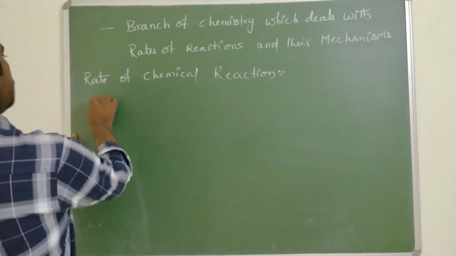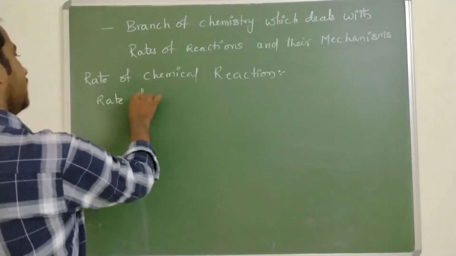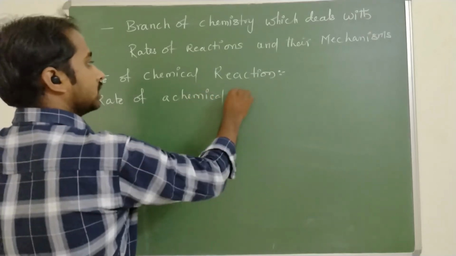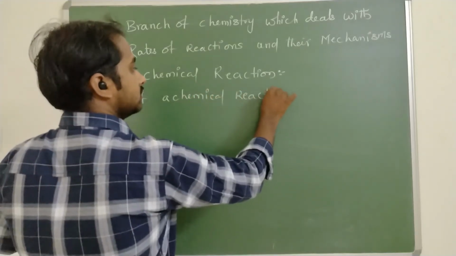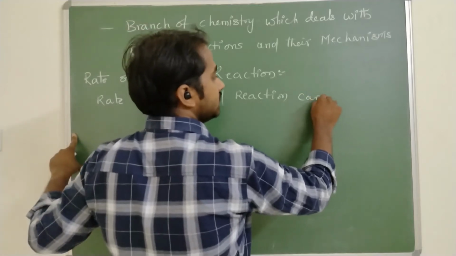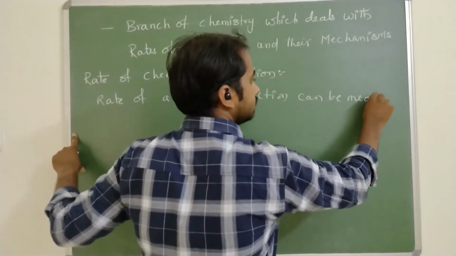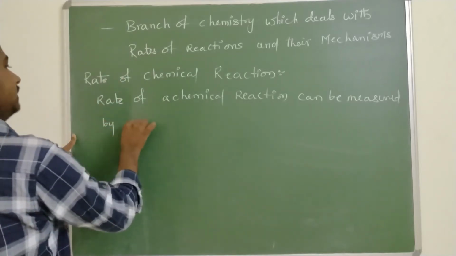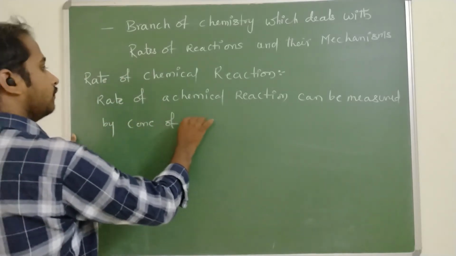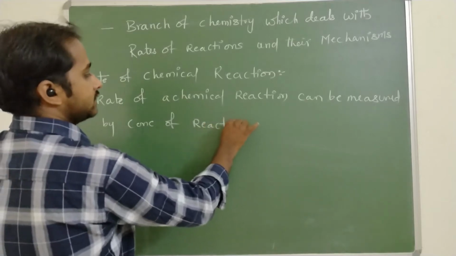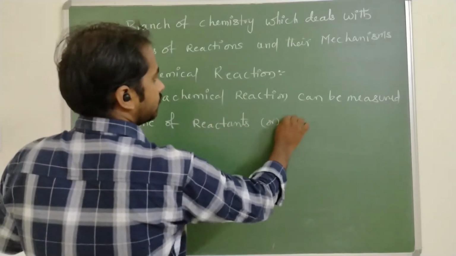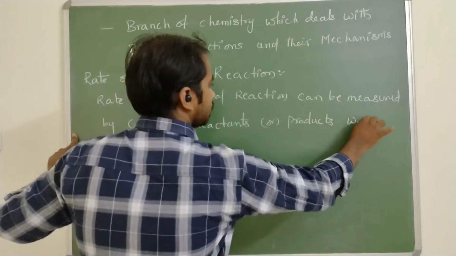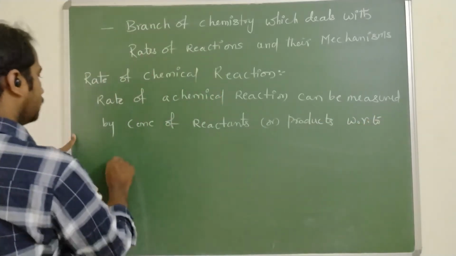So the rate of a chemical reaction can be measured by the concentration of reactants or products with respect to time.